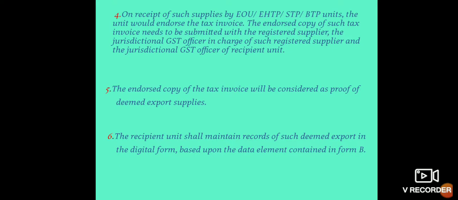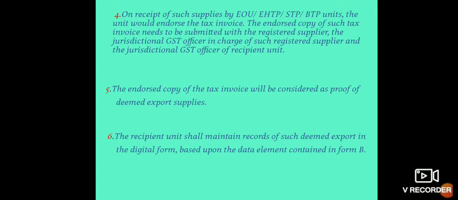Next one, on receipt of such supplies by EOU, EHTP, STP, BTP units, the unit would endorse the tax invoice. The endorsed copy of such tax invoice needs to be submitted to the registered supplier, the jurisdictional GST officer in charge of such registered supplier, and the jurisdictional GST officer of the recipient unit.